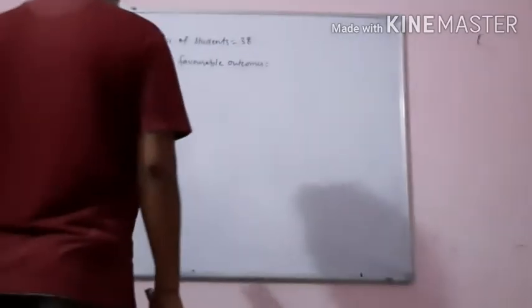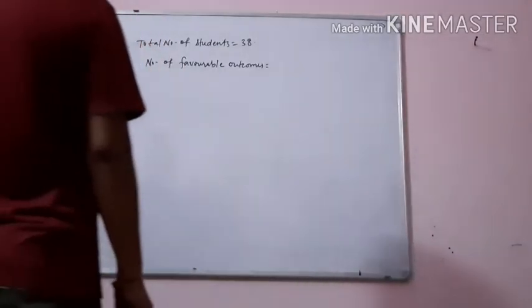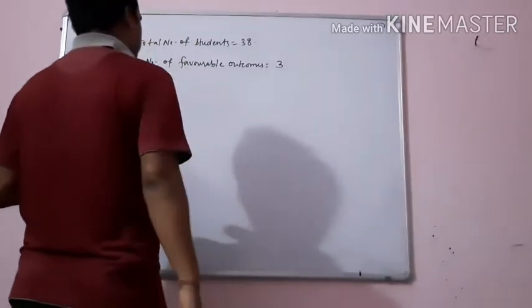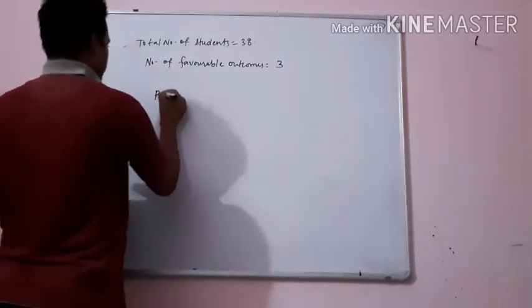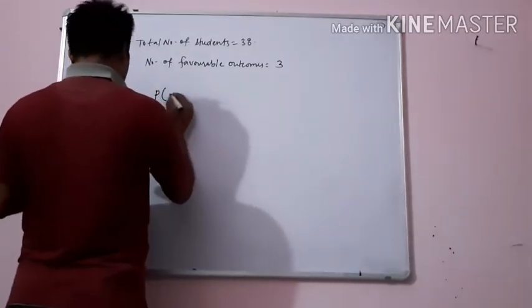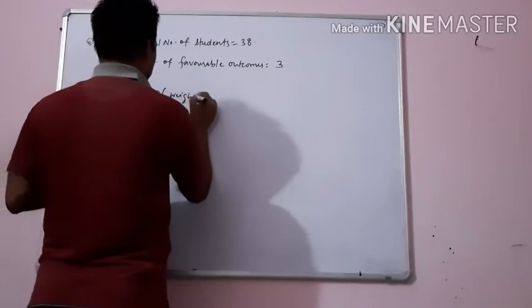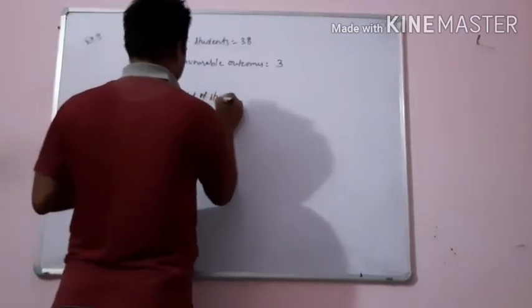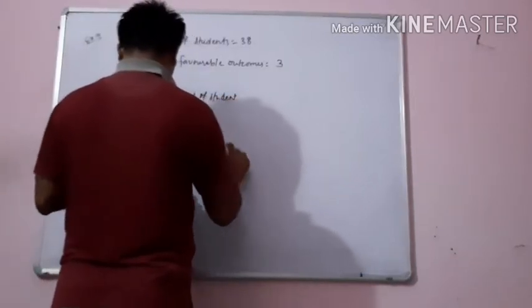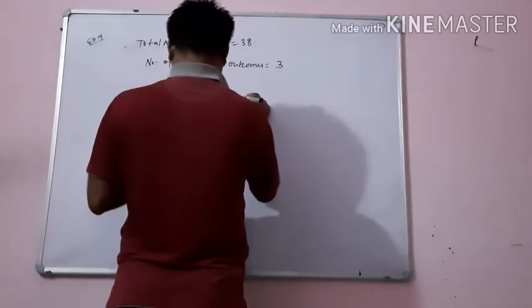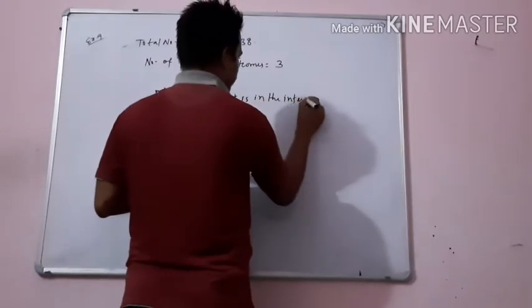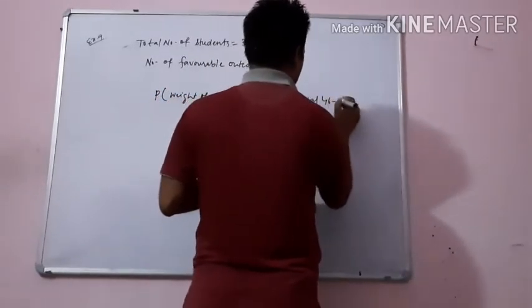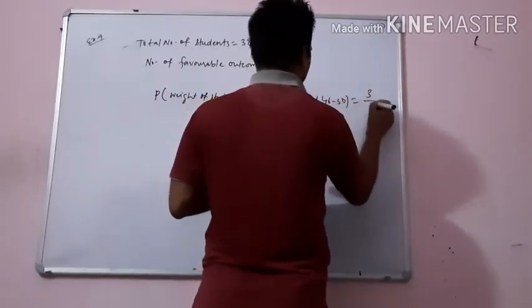When you see the table, 46 to 50, how many students? 3. So the number of favorable outcomes will be 3. Then what will be your probability? The probability that the weight of a student is in the interval 46 to 50 will be 3 upon 38.